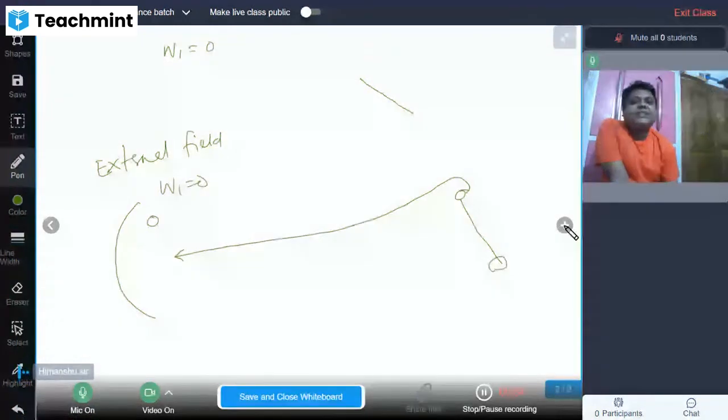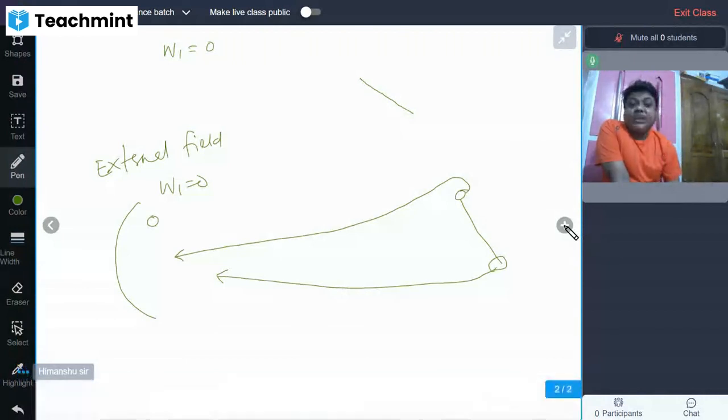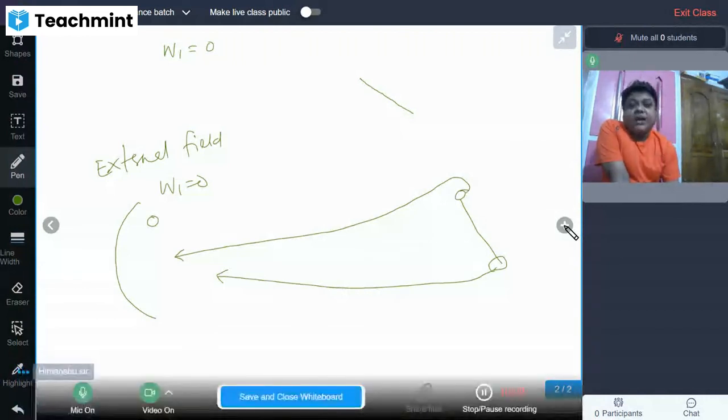But when the second charge comes, it will be under the influence of the first charge. That means either the first charge will facilitate or will oppose the second charge. If it facilitates the motion, that will make the charge movement easier.